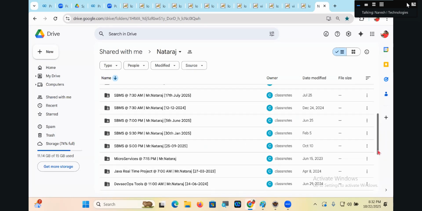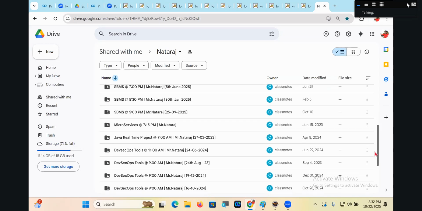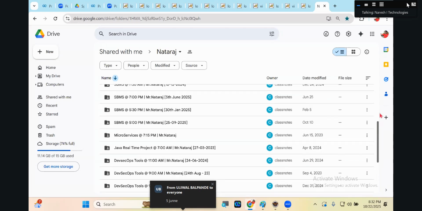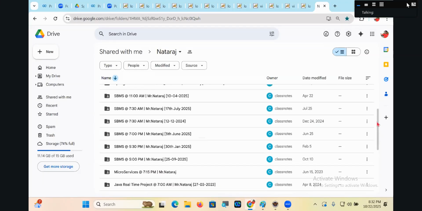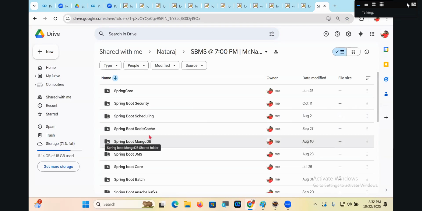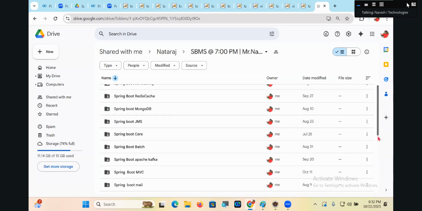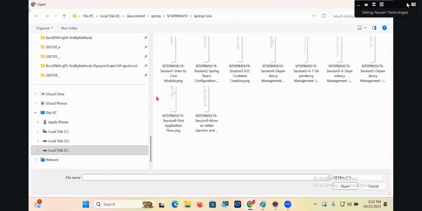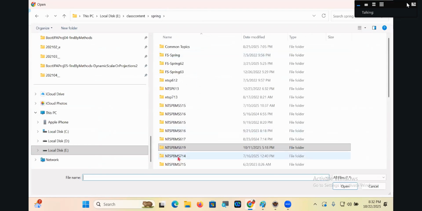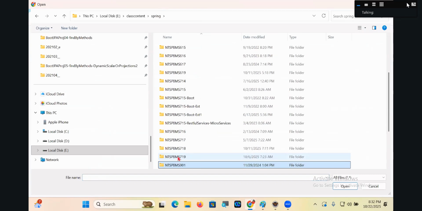Yeah, tell me, where is this? Java real-time processing. First one, huh? Fifth June, Spring Boot MVC. Right click, file upload. Where is this? Tell me, guys.